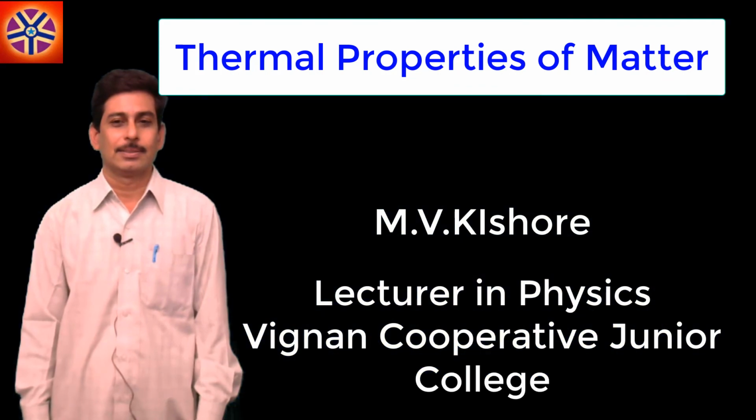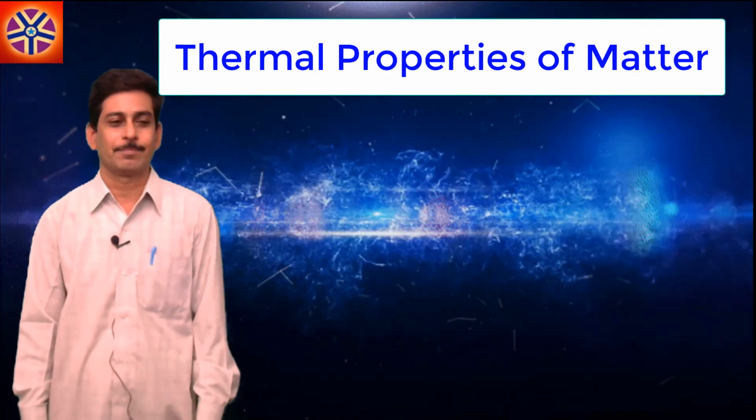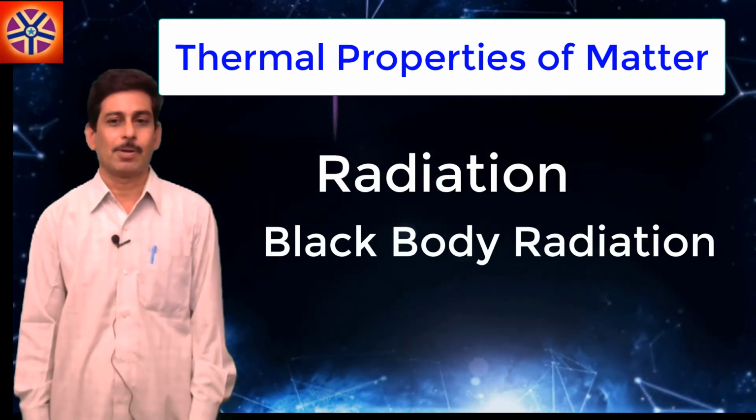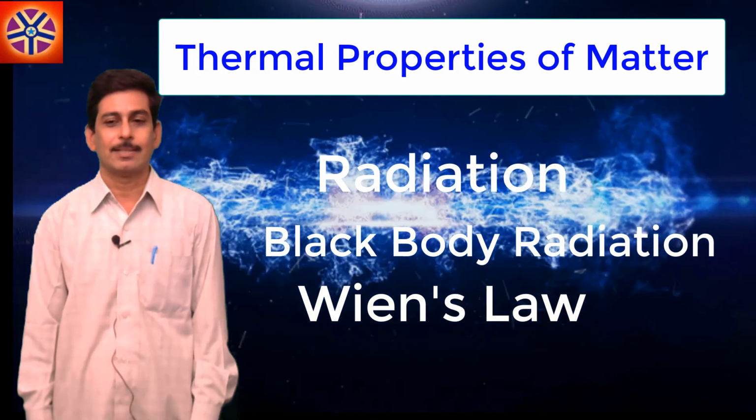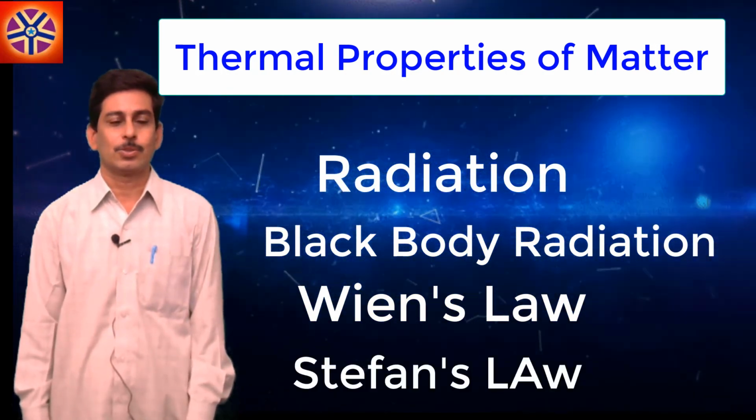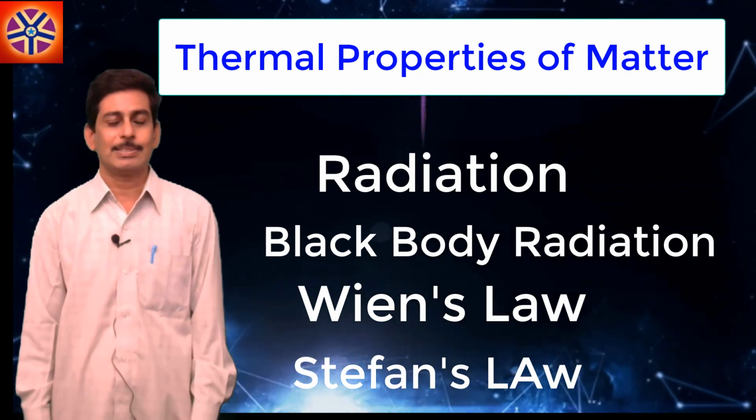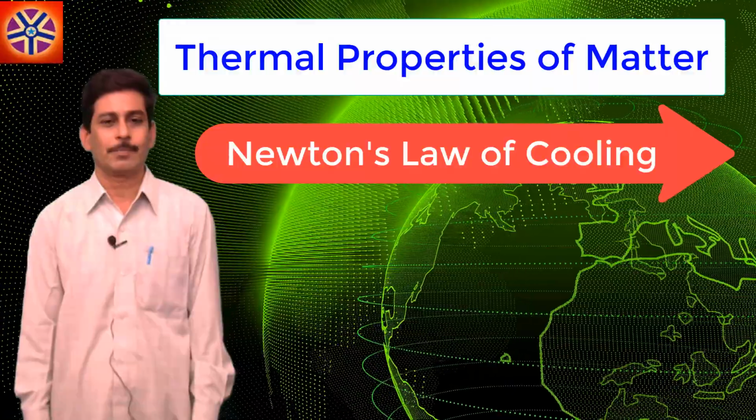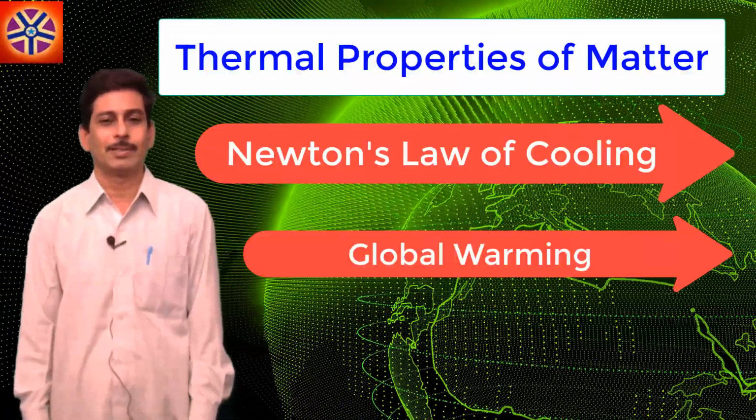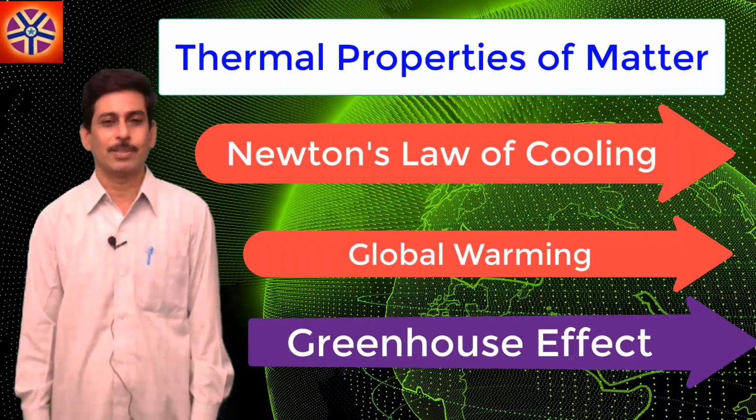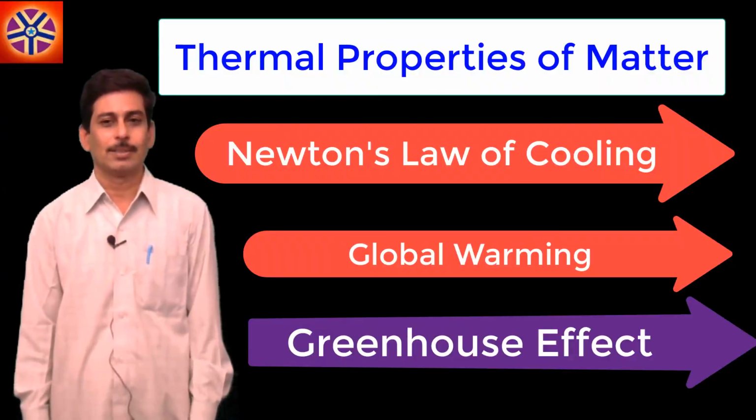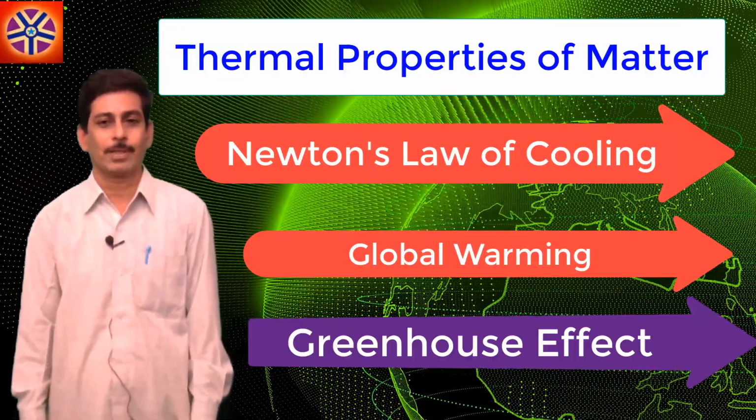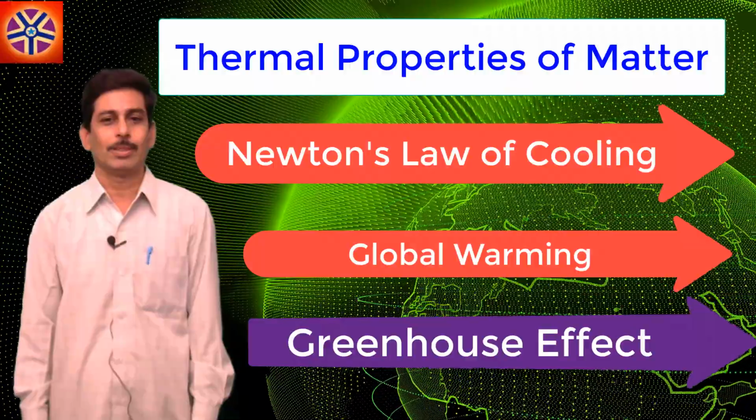We are discussing the chapter thermal properties of matter, and in the last video, we studied about radiation and the black body radiation spectrum, what is Wien's law, and also Stefan's law. In this video, we are going to continue with radiation, that is Newton's law of cooling, and what is global warming and what is greenhouse effect. So in this video we are discussing Newton's law of cooling and its derivation, the conditions under which Newton's law of cooling is applicable, and then we will see global warming and greenhouse effect.